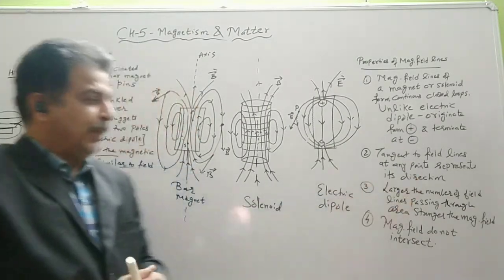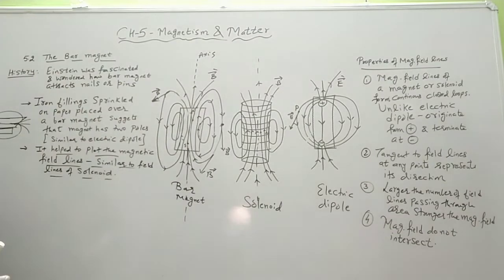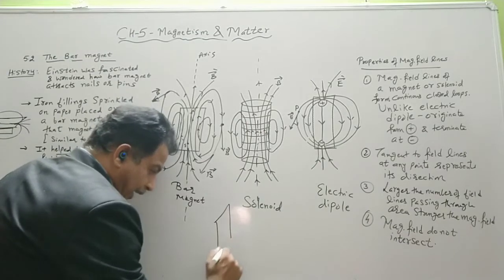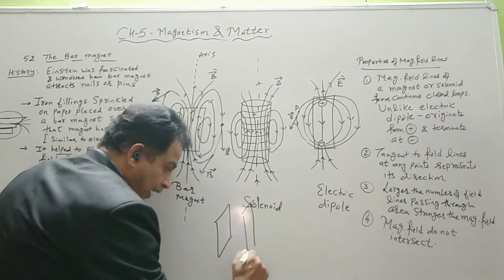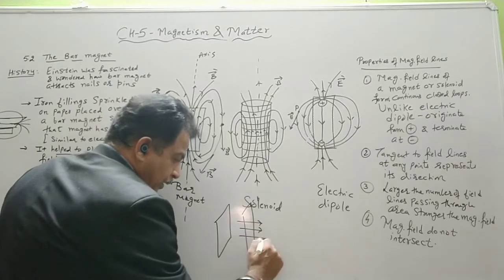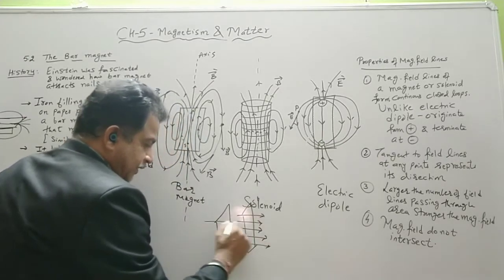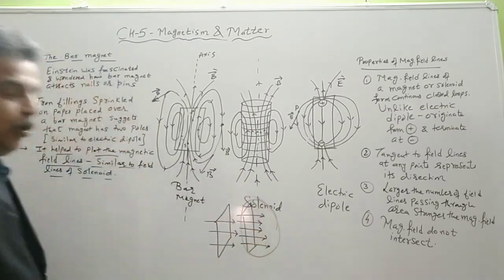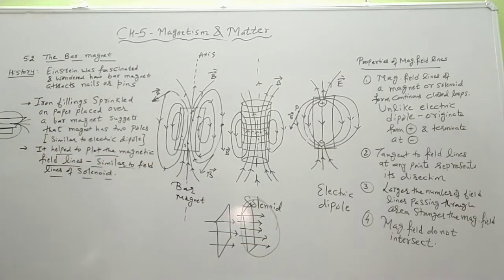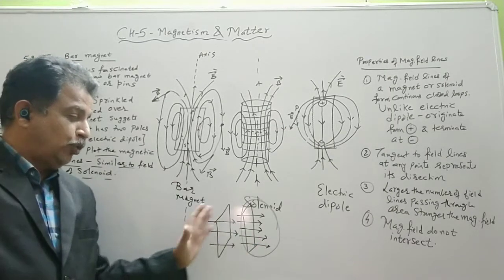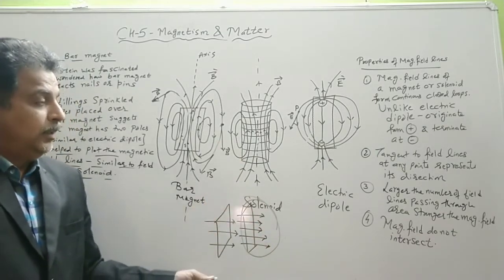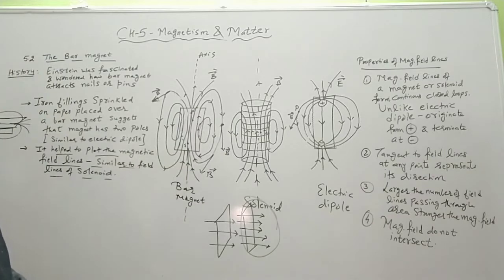Larger the number of field lines passing through an area, stronger is the magnetic field. So if we have two unit areas, meaning identical areas, and in one we draw more number of field lines as compared to the other, the area being identical, then the intensity is more. That point we have already discussed in chapter 1. So more is the number of field lines passing through a unit area held normal, later on we will call it a flux, more will be the magnetic field intensity.